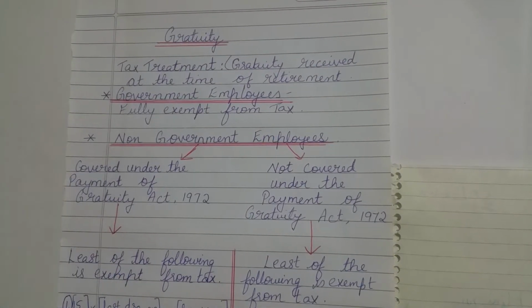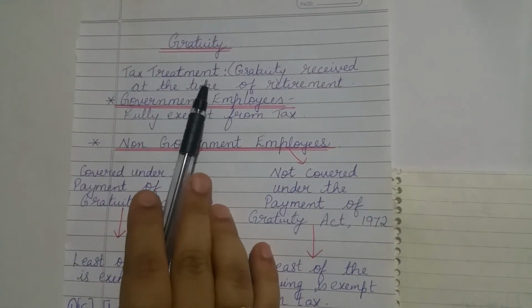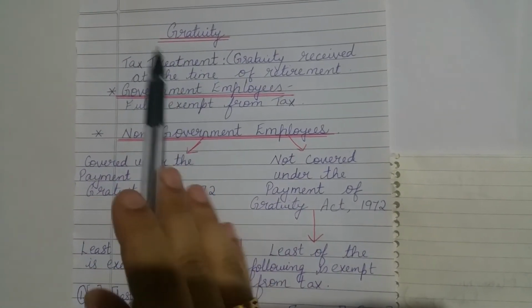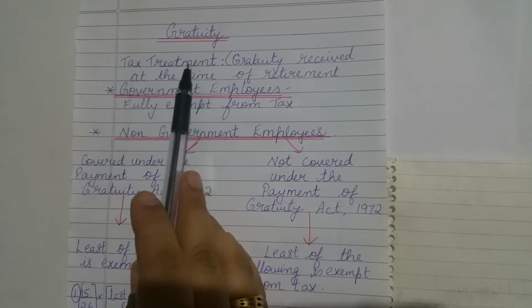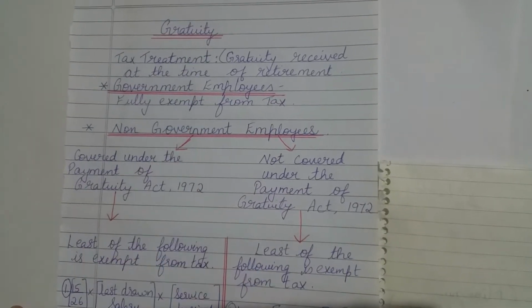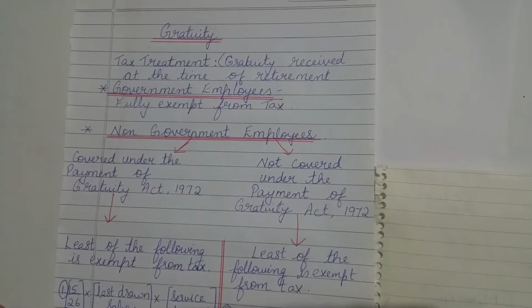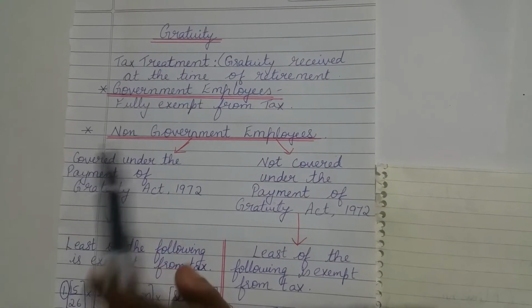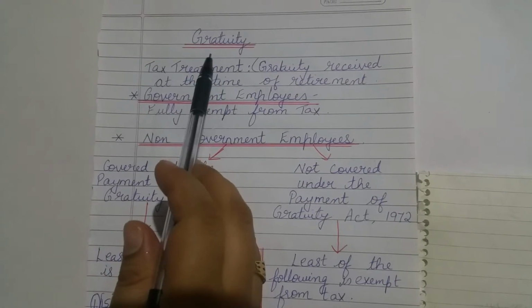Hi everyone, in this video I'm going to talk about gratuity. Gratuity is a retirement benefit and it is given to employees for their meritorious service towards the organization. Now gratuity is generally given based on the number of years of service which an employee has rendered. So if an employee has rendered a minimum of 5 years service, then he is entitled to receive gratuity in most of the companies.